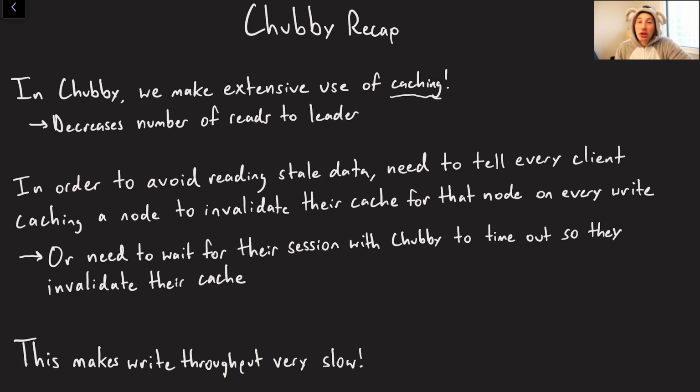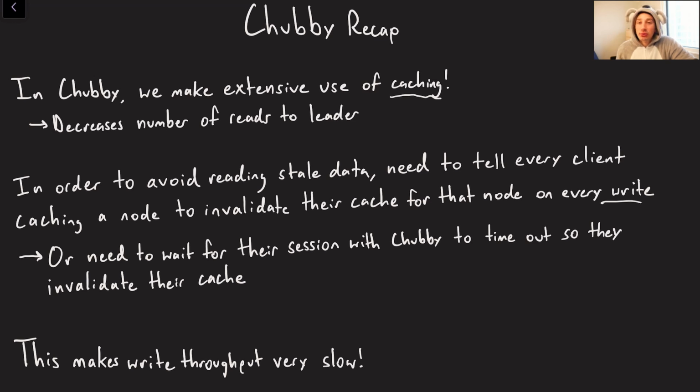That being said, Chubby also wants strong consistency. And so if we want strong consistency, we need to basically say to every single client that's caching a value, if I'm writing that particular value, I now have to go invalidate every single client cache before that write actually succeeds. And so because of the fact that you can have very long tail latencies there, right? One particular slow client that doesn't respond to your invalidation request can make writes take forever.